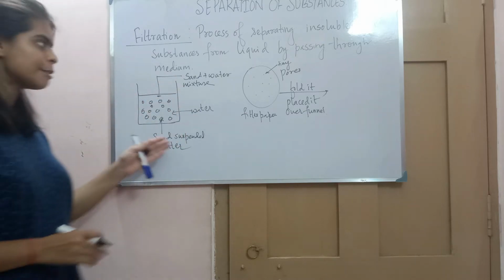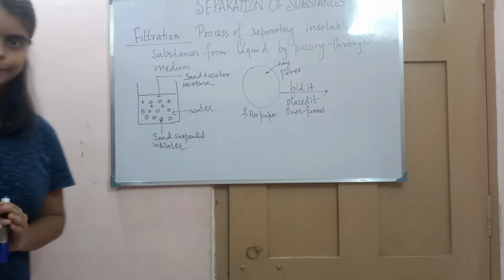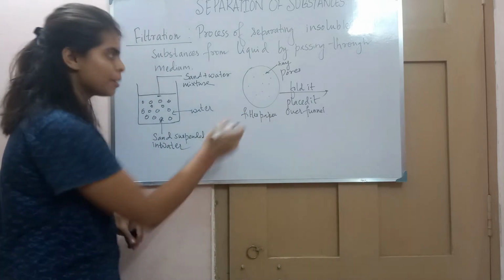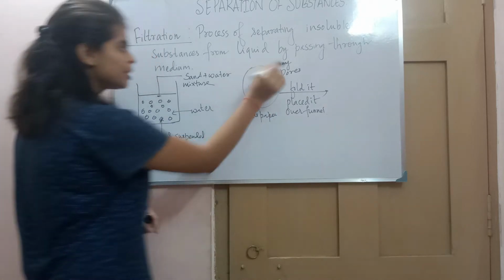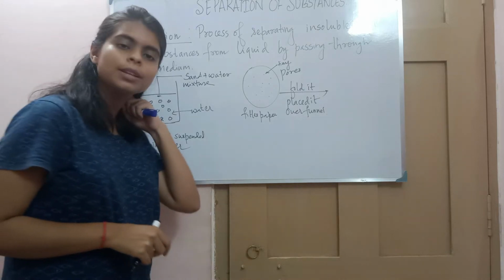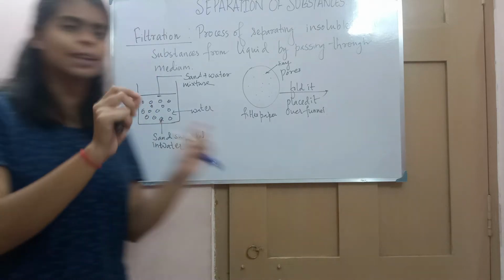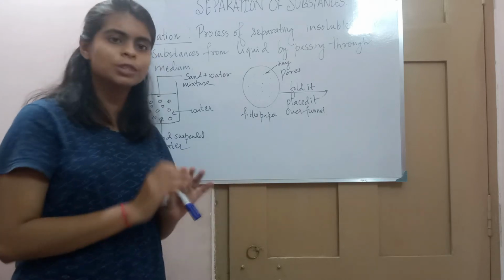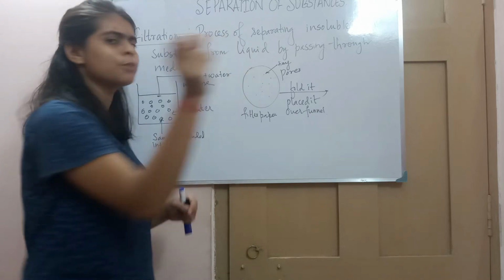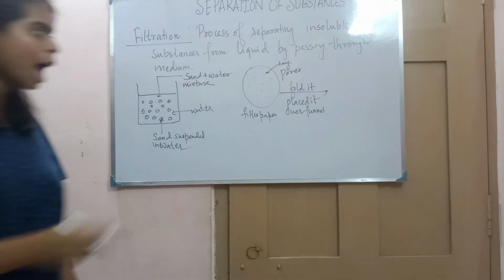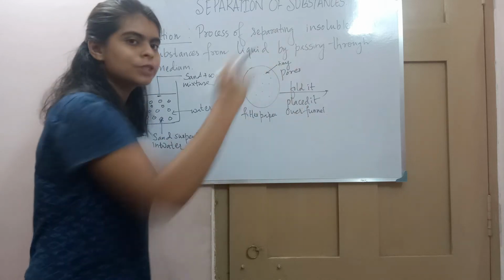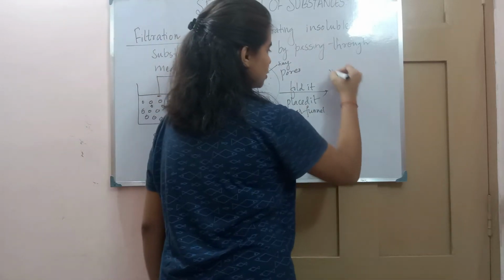Now I want to separate the sand and water. What will I do? I will take a filter paper. See, this is a filter paper, and the dots you are seeing are the tiny pores. Though you cannot see them, it looks like a simple paper. Filter paper looks like other papers, but the difference is that it has very tiny pores. We fold it and place it over the funnel. How? Suppose this is a funnel.